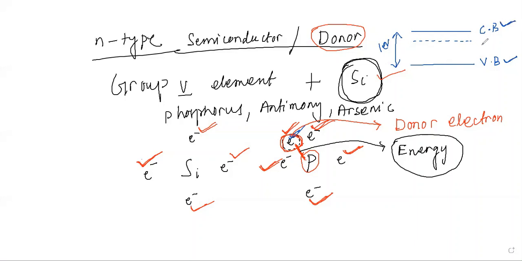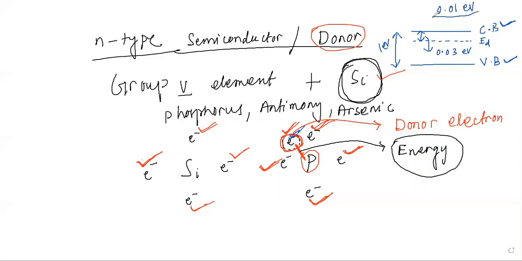If I write this as the energy of the donor electrons, the donor level, you will see that the gap between the conduction band and the donor energy level is very less. For silicon it is approximately 0.03 electron volt, and for germanium this value is around 0.01 electron volt.